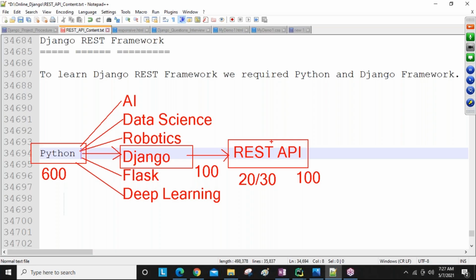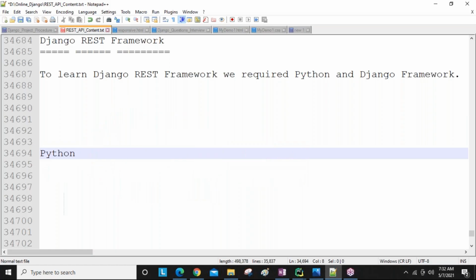So why is Django REST framework in more demand nowadays? Django REST framework provides so many ready-made modules, methods, functions, and classes.